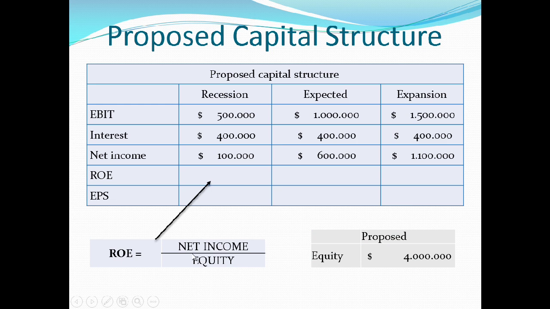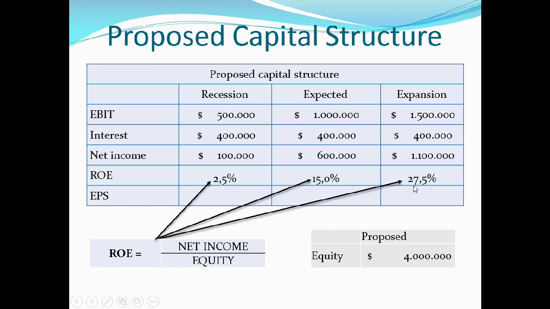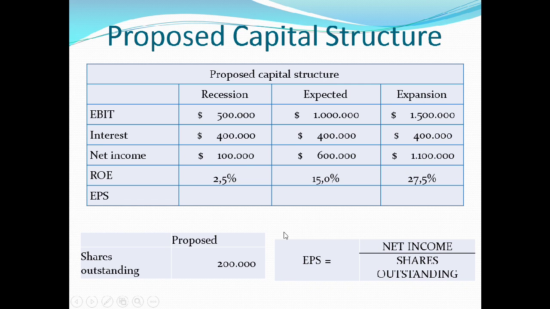To get the ROE, we divide the net income by the equity. Therefore, the ROE is 2.5% in the recession scenario, 15% in the expected scenario, and 27.5% in the expansion scenario. To get the EPS, we divide the net income by the number of shares outstanding. And the EPS is 50 cents in the recession scenario, $3 in the expected scenario, and $5.50 in the expansion scenario.